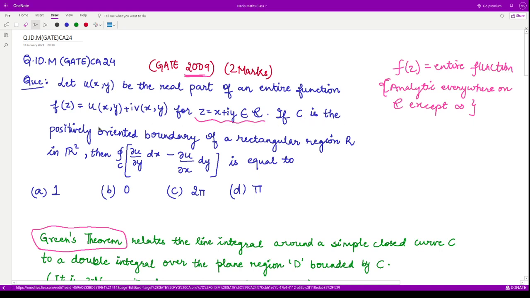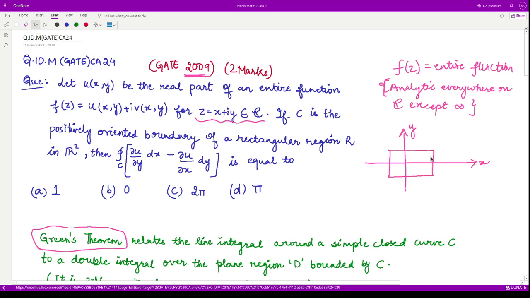If C be the positively oriented boundary of the rectangular region R in R square, so basically what is this R or what is this C? This is R square, this is x axis, this is y axis. Then they are saying we have a rectangle, say something like this.